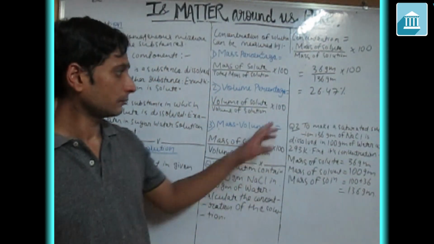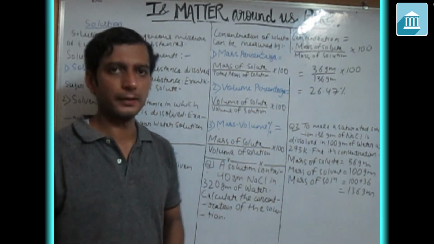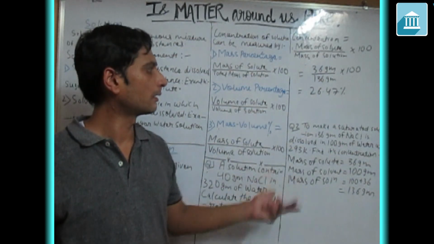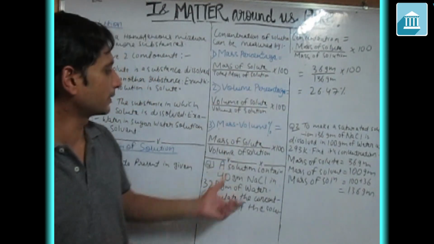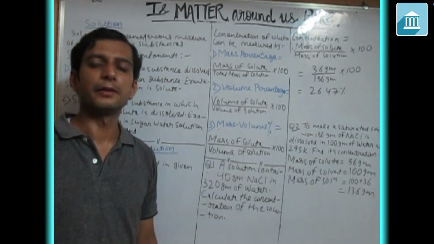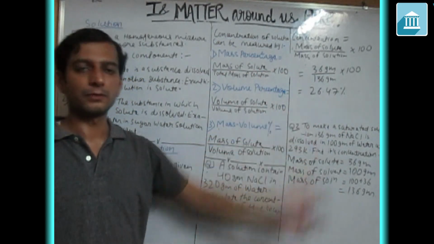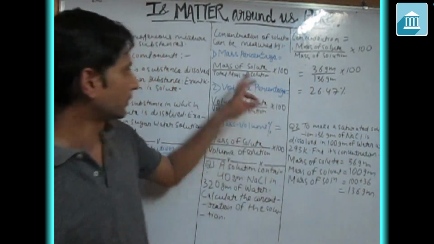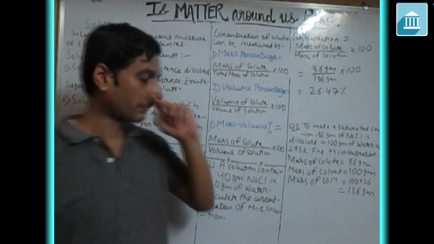I think these topics might be clear. These are just easy questions where you have to apply the formula. You just take the values and put them in the formula, and then you can calculate the concentration in terms of mass, in terms of volume, or in terms of mass volume.